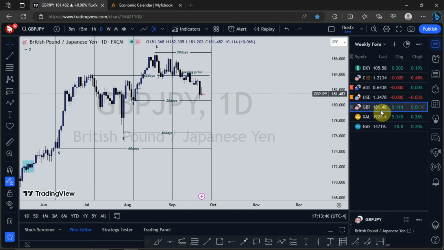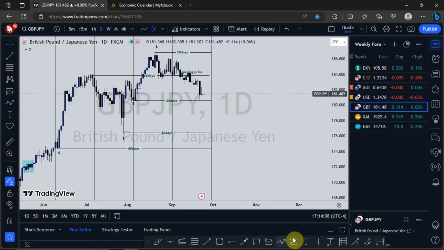They decided to keep interest rates at 5.25%. So looking at that alone, I wouldn't expect to see GBPJPY giving us a bearish movement. And at this point, I'll expect to see GBPJPY push to the upside.